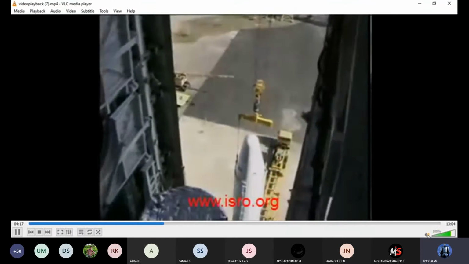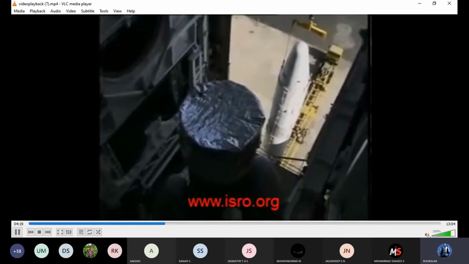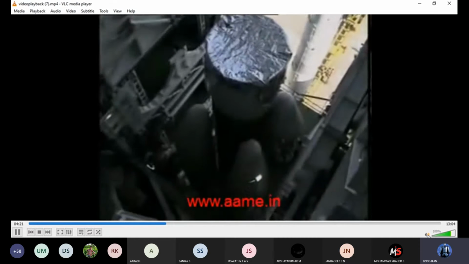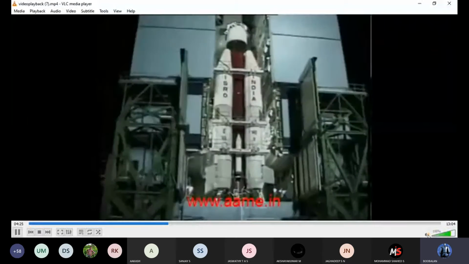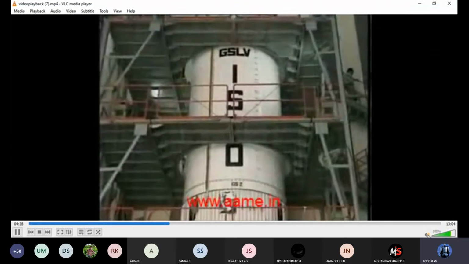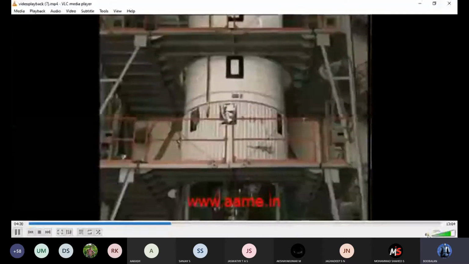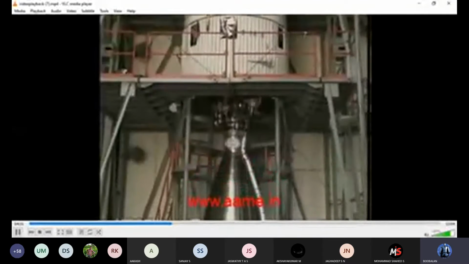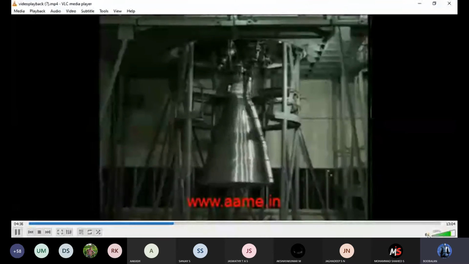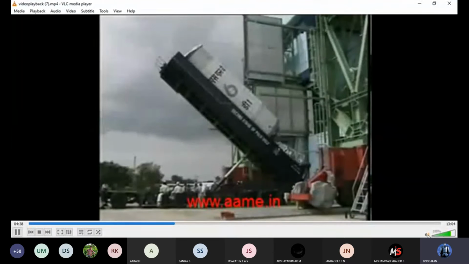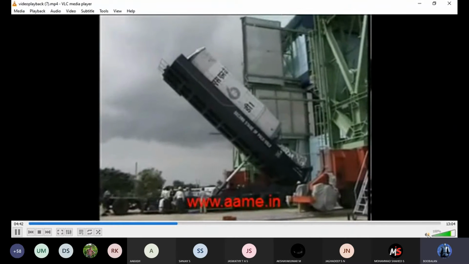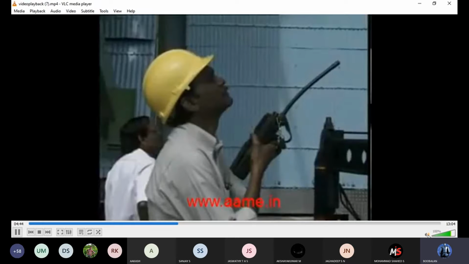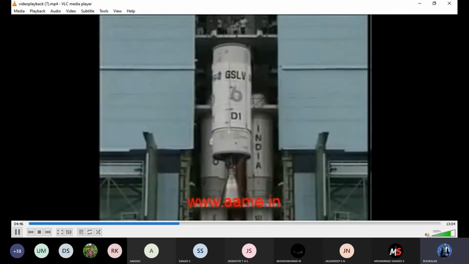It measures 20 meters tall and 2.1 meters in diameter. After detailed checks, the fully integrated second stage is brought to the launch pad and placed over the fully assembled first stage.